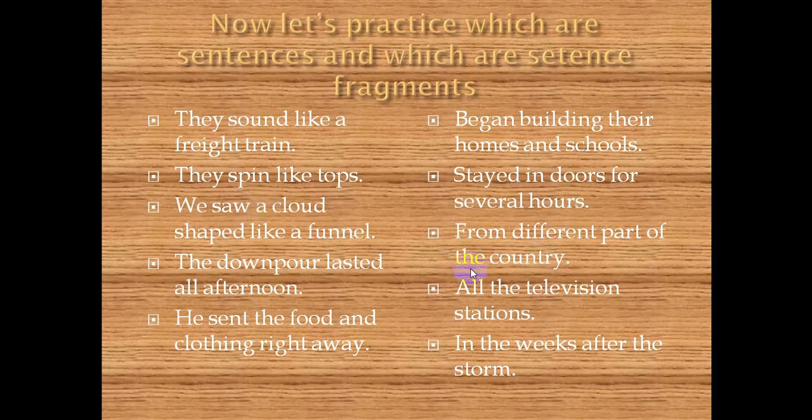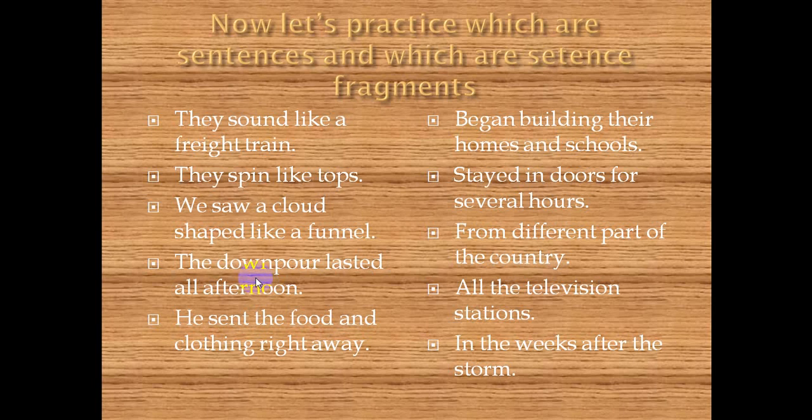From different parts of the country. Is this a sentence or a sentence fragment? Of course, this is a sentence fragment because we don't know who comes from different parts of the country or what happened from different parts of the country. So there is no subject in this, so this is considered a sentence fragment.